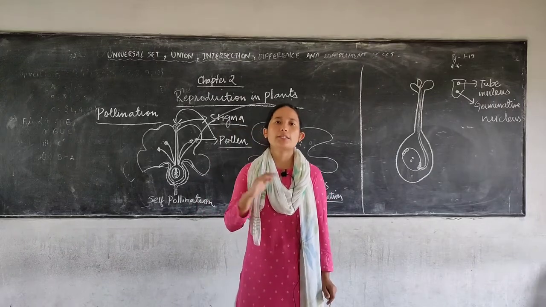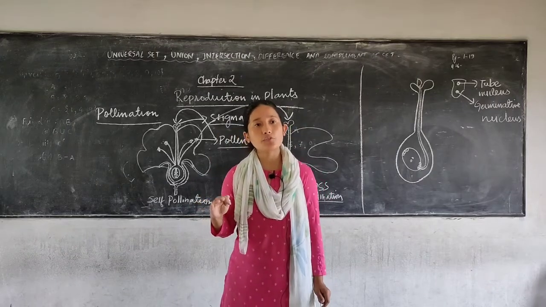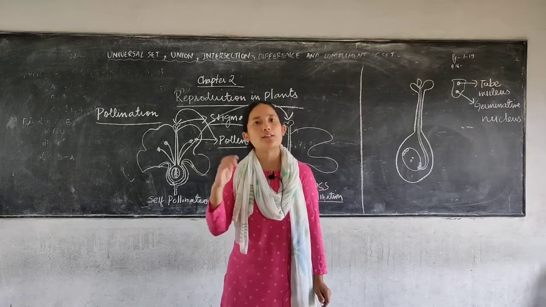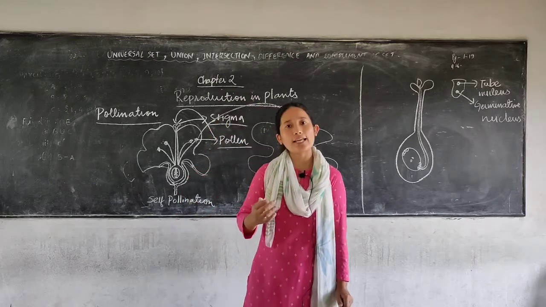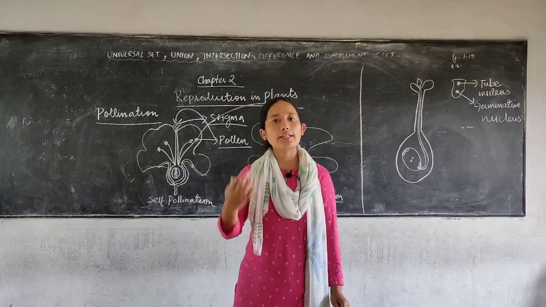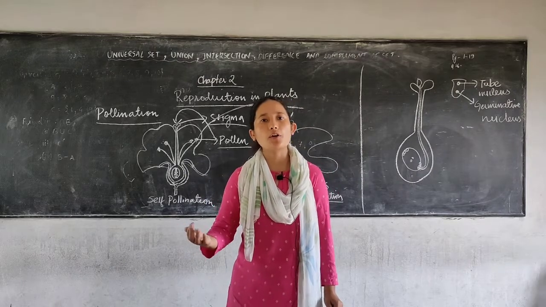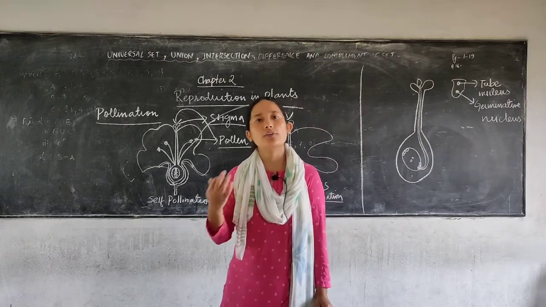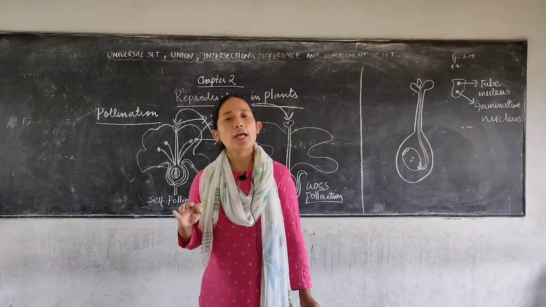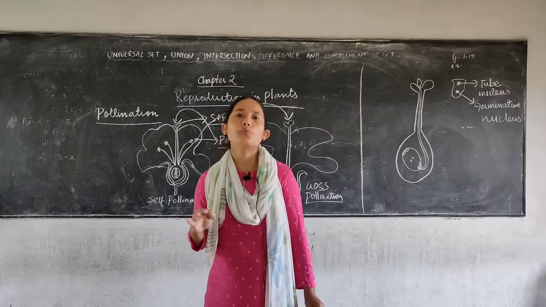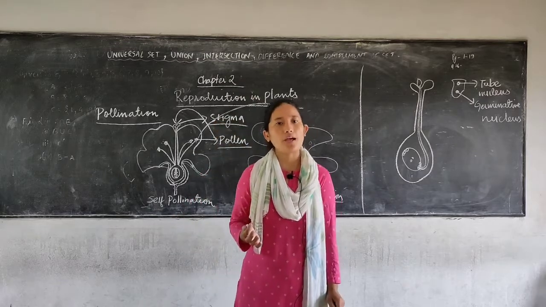Emasculation means he simply removes the anther from that particular flower so that self-pollination does not occur, and he introduces pollen grains from the other flower of which he wants the variety. So emasculation means permanent removal of the anther from a bisexual flower.